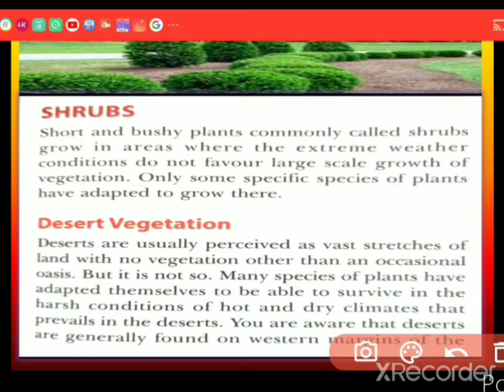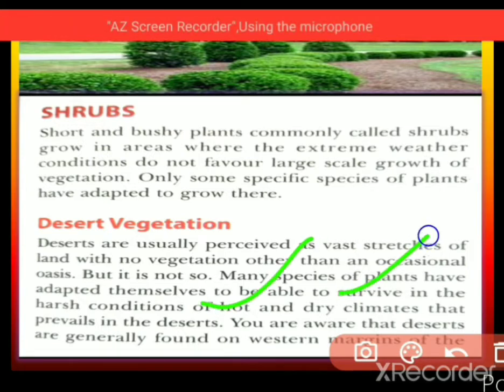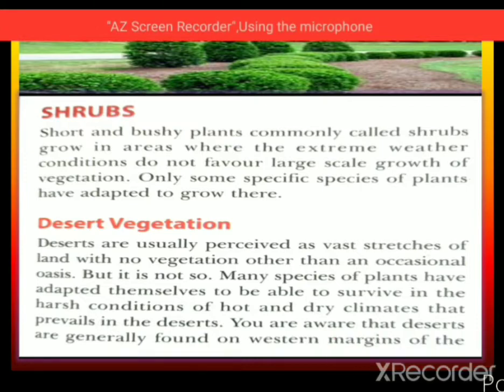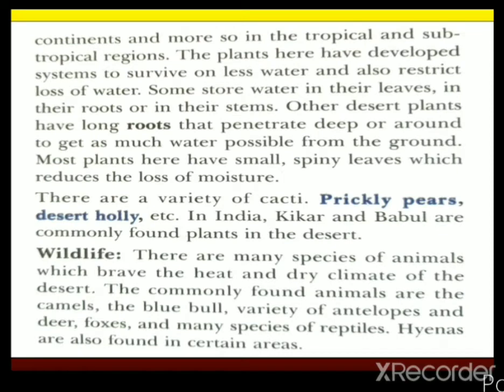Many species of plants have adapted themselves to survive in the harsh conditions of the hot and dry climate that prevails in the desert. You are aware that deserts are generally found on the western margins of continents, and more so in the tropical and subtropical regions.